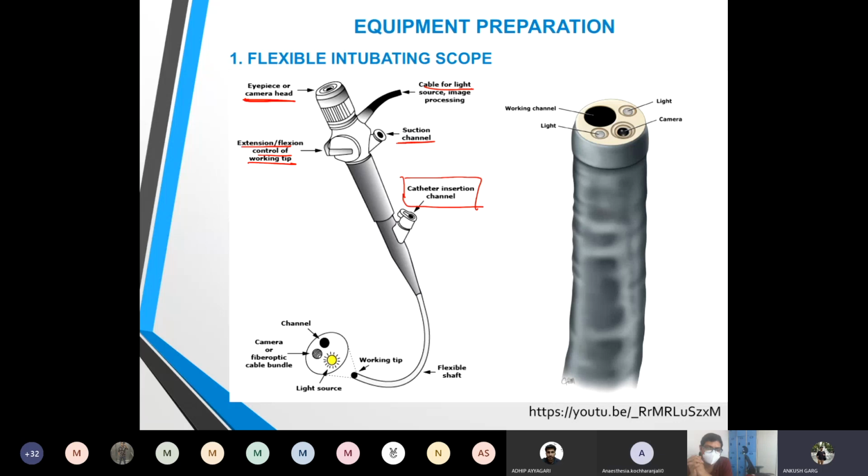The working tip consists of the working channel from which the epidural catheter will be coming out, the light source, and the camera. And this working channel is a channel from where you can do suction. You can do oxygen insufflation. You can use it to instill saline during bronchoscopic lavage. All these things you can do, and you can put an epidural catheter for the SAGO technique. So this working channel is used for many purposes.